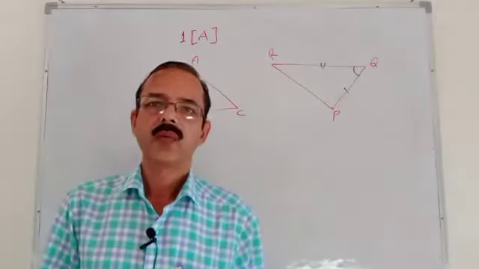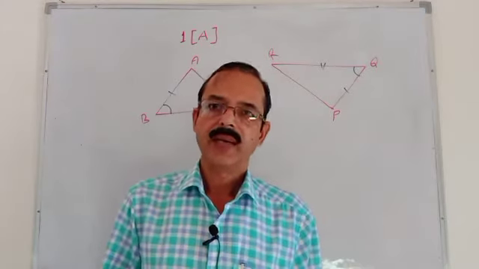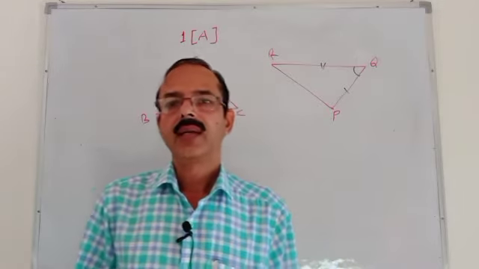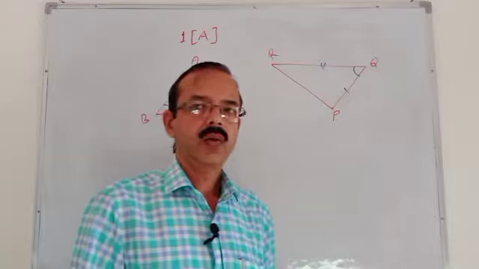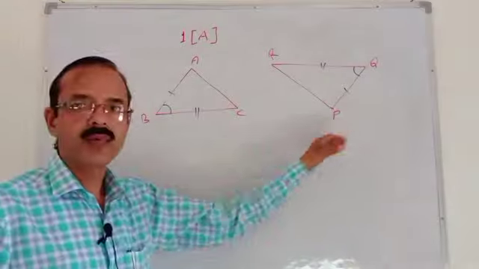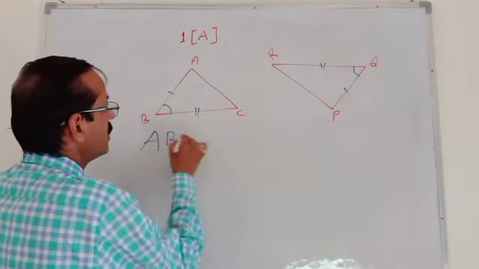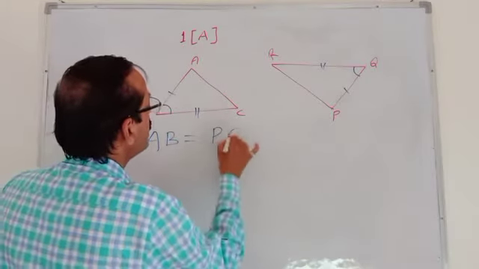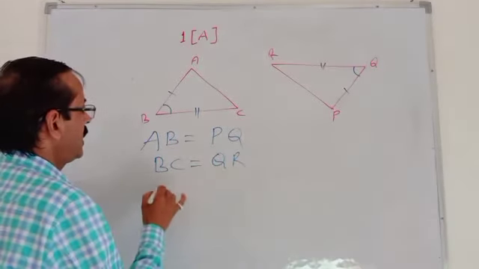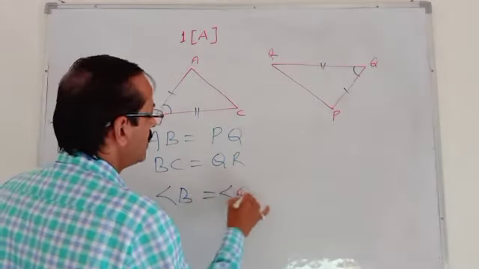To find whether two triangles are congruent by side angle side, angle side angle, side side side, or RHS, we have to see which will be suitable for this. If we go through these two triangles, we see that AB is equal to PQ, BC is equal to QR, and angle B is equal to angle Q.